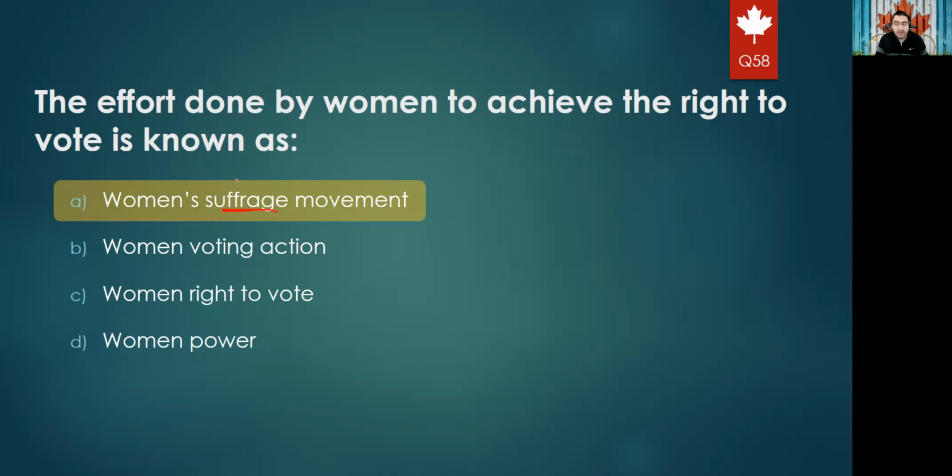Next question. In which year were the farmers in Western Canada hit hardest by low grain prices and terrible drought? So we have the Depression era, and the options are 1940, 1930, 1920, and 1910. If you remember the word Dirty 30s, yes, it is option B, 1930. This is called the Great Depression or the Dirty 30s.